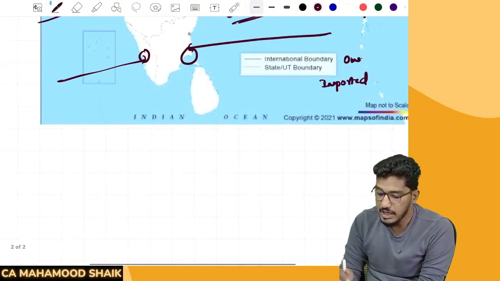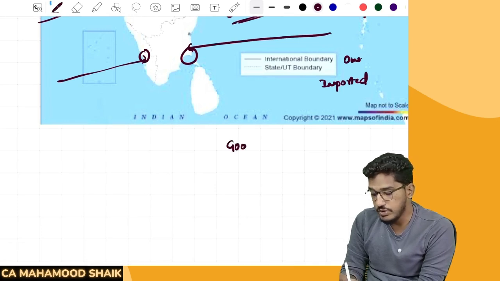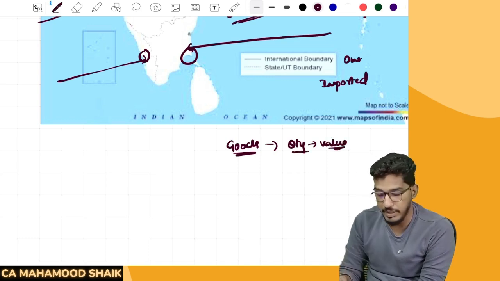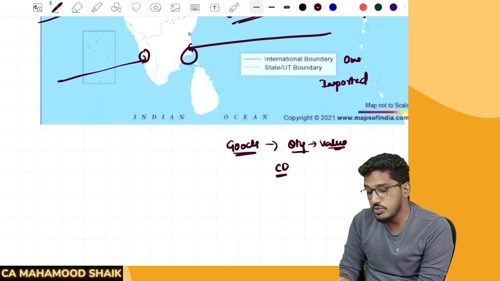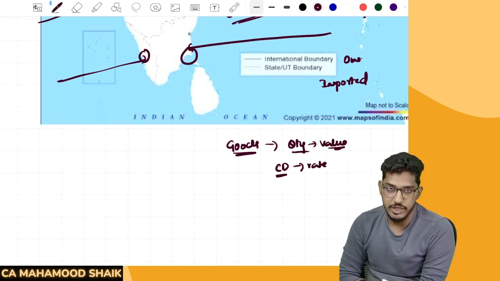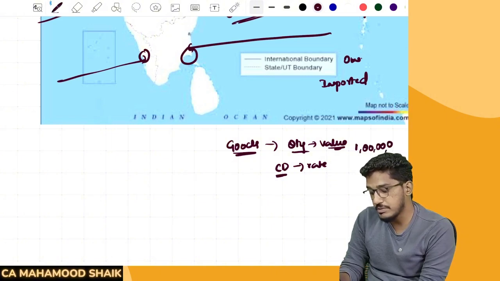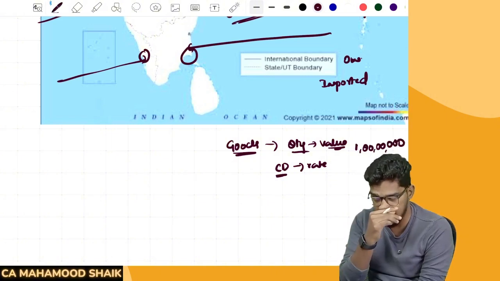What do you mean by assessment? Now they will determine, okay, what goods you are importing. So they will determine how much quantity of the goods you have imported, what is the value of the goods you have imported, that they will determine. Then they will determine what is the duty rate, what is the rate of customs duty. Say for example, you imported 1 crore worth of goods. So customs authorities will determine, okay, you have imported 1 crore worth of goods.